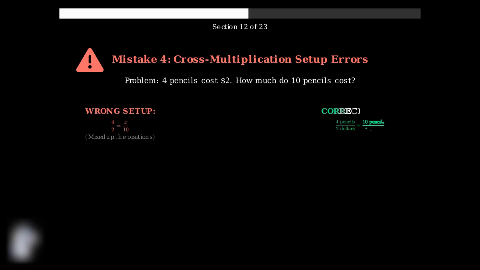Cross multiplication is powerful, but students often set up the proportion incorrectly, leading to wrong answers even when the calculation is correct. The key is keeping the same units in the same positions. Pencils should be compared to pencils and dollars to dollars. The wrong setup mixes the positions, leading to an incorrect answer.